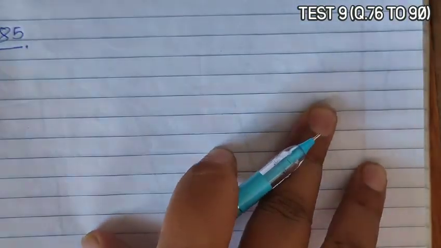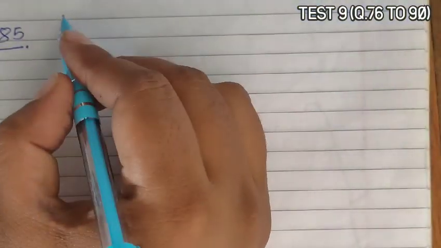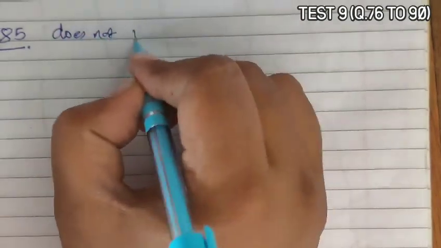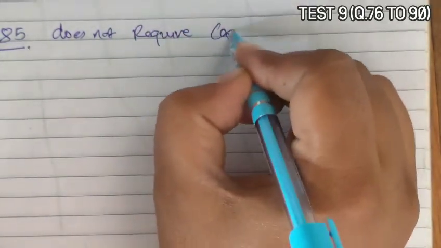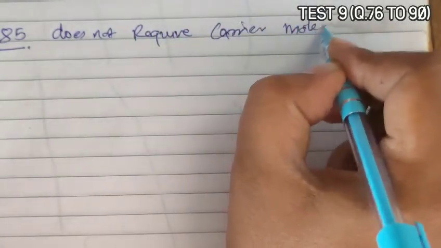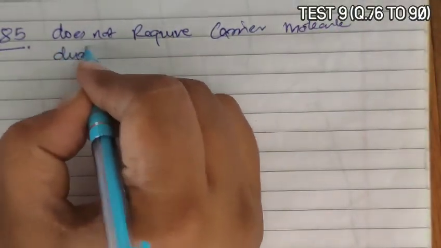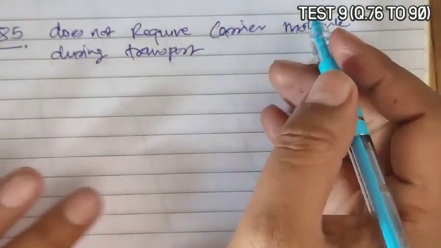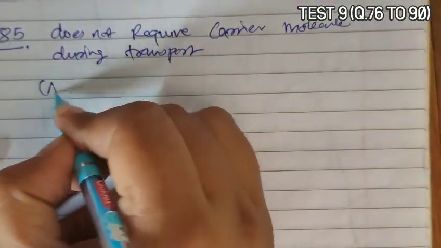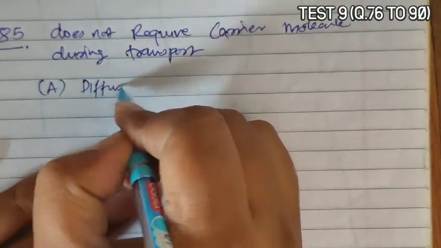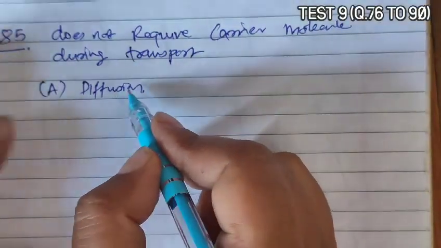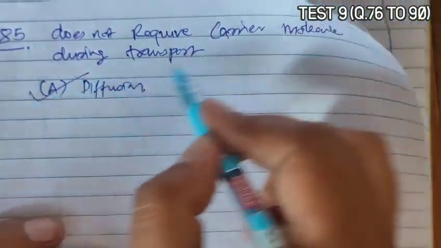Next is question 85. Question 85 asks which of the following does not require a carrier molecule during transport through the cell membrane? Now when we talk about the options, A is given as diffusion. You know that diffusion does not require a carrier molecule because proteins are not required. So that can be the correct answer.